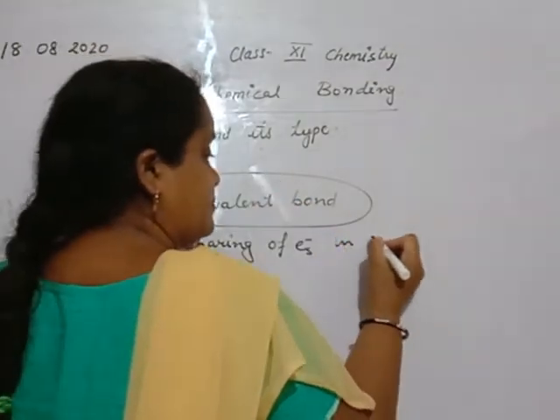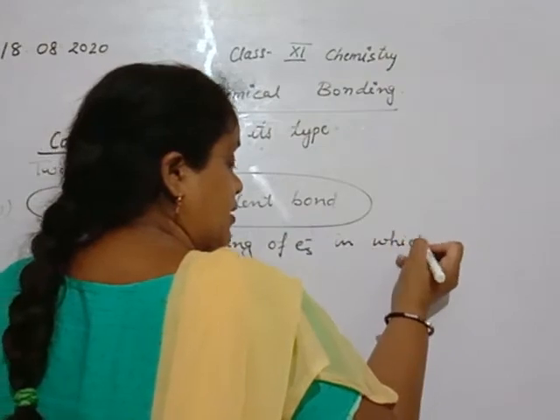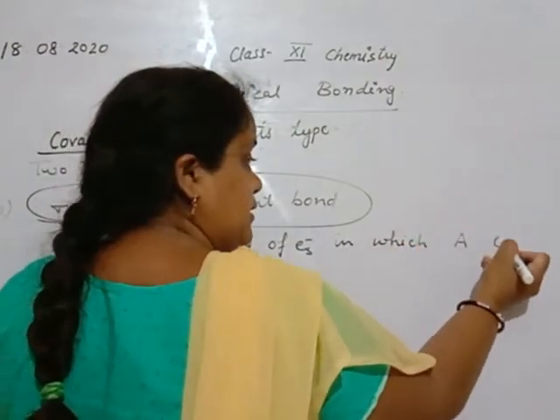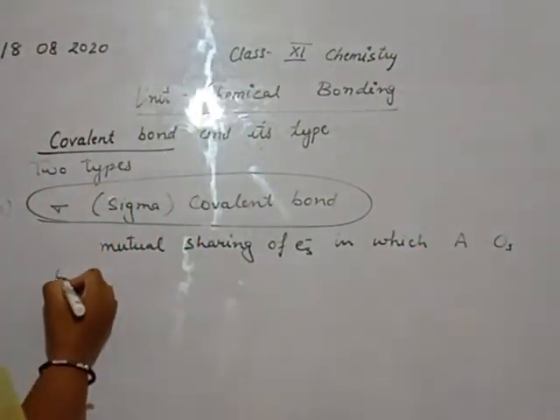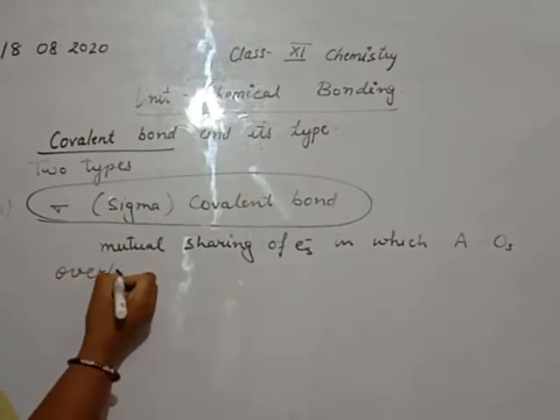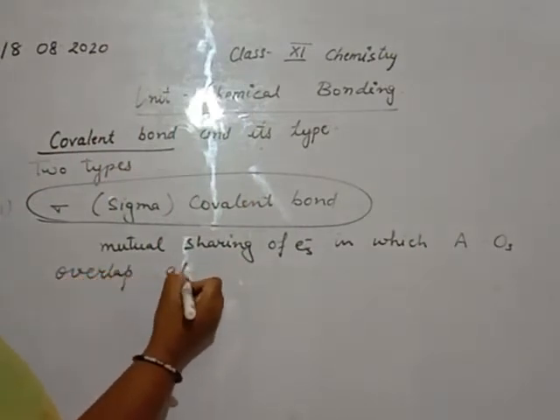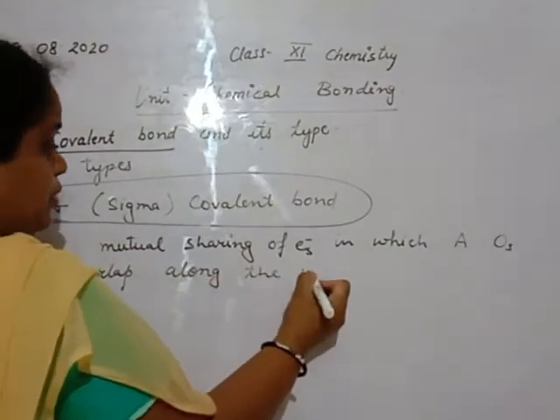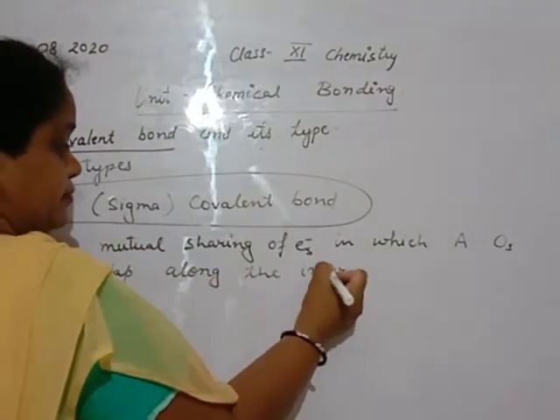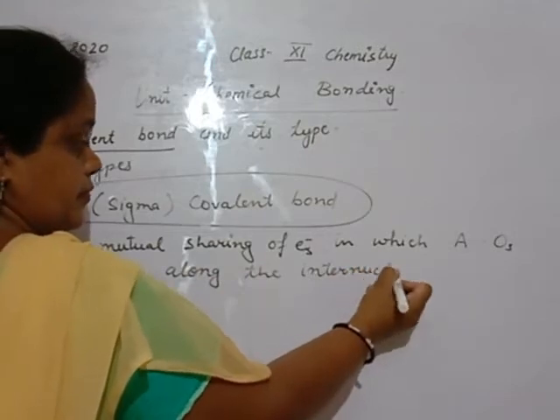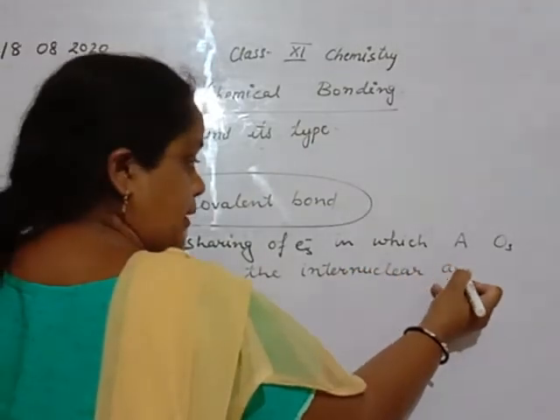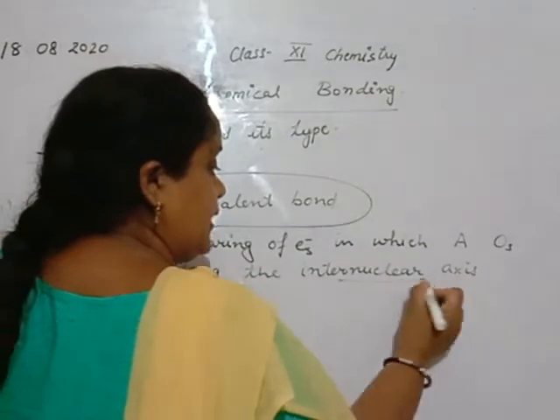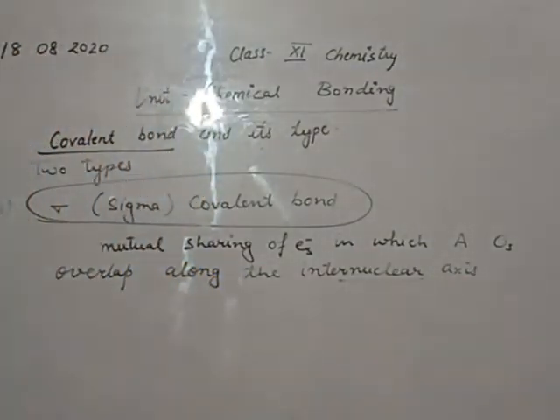in which atomic orbitals overlap along the internuclear axis. Beta, the internuclear axis means the axis passing through the nuclei of the atomic orbitals.